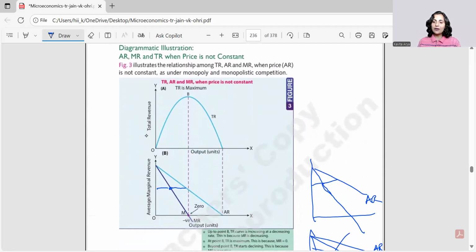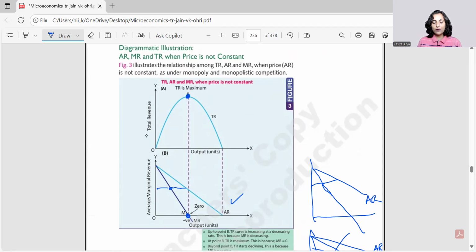But we do know with our previous understanding where is the maximum of TR, where MR is 0. So mark this point. These diagrams are made vis-a-vis each other, right? And we try to first make, say, if I'm making this diagram, I'll make this, then I'll give a vertical line, and then I'll try to make TR. Because they have everything to do with each other.